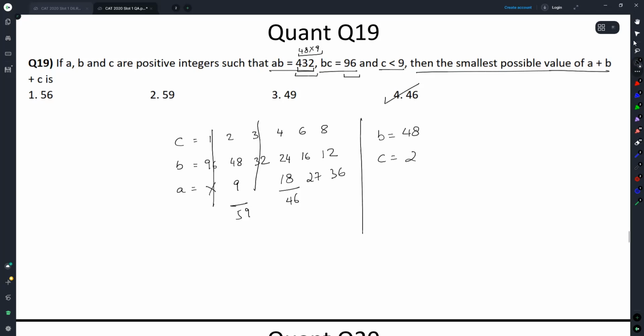So if B is 48, C is 2. This is 24, this is 4. This is 16, this is 6. This is 12, this is 8. And this is it. This is much better. I don't have to list out other cases. My working stops here. So nice.